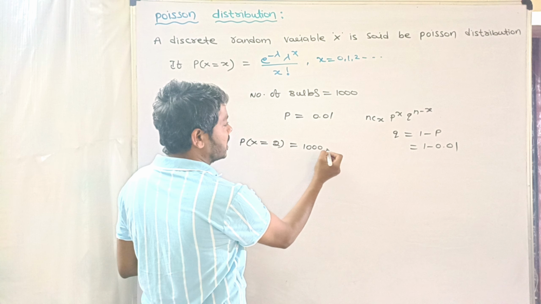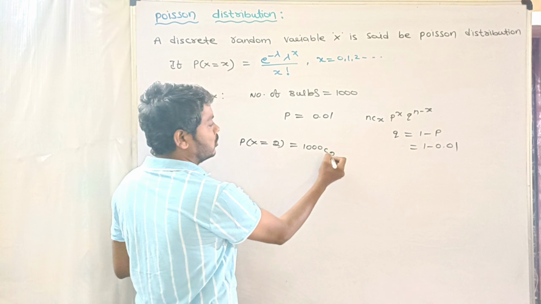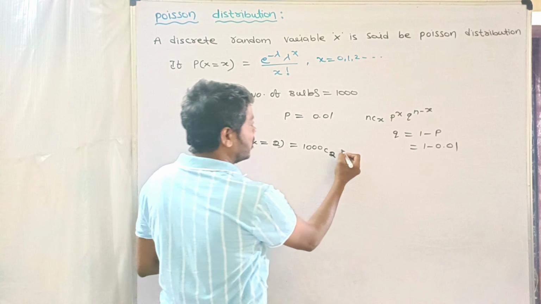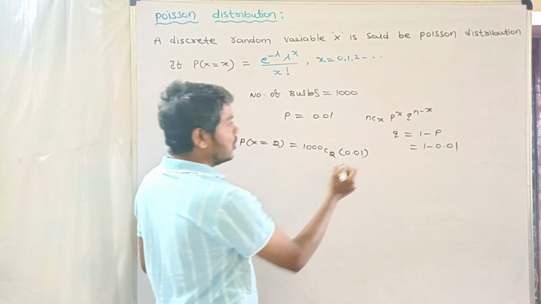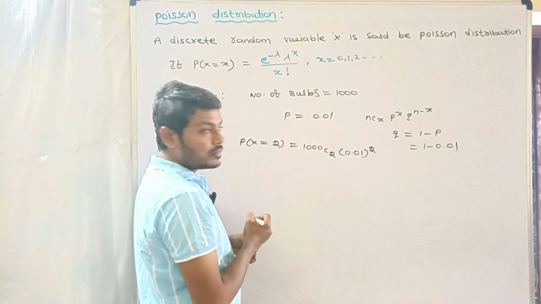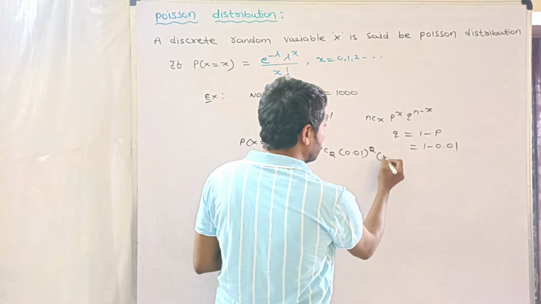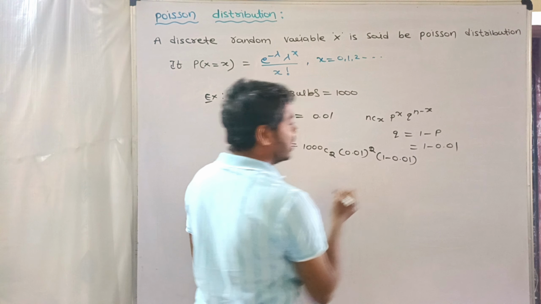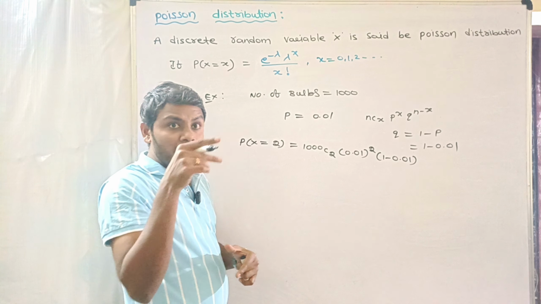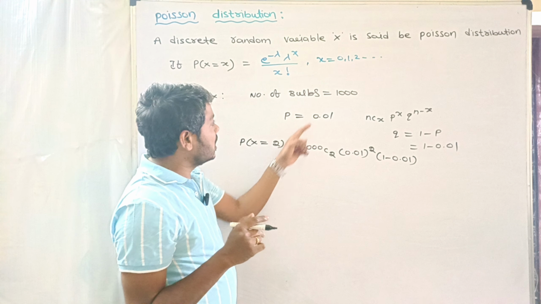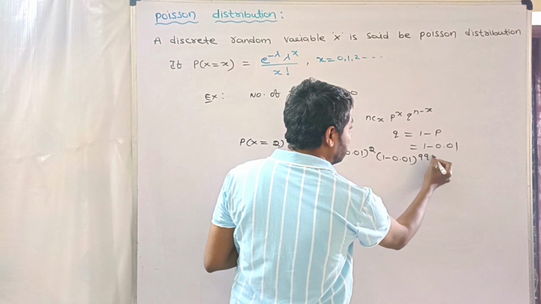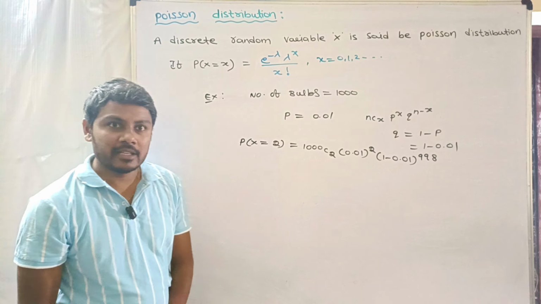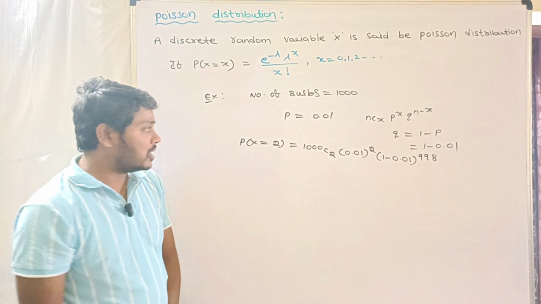We can write 1000C x, where x is 2, and P is 0.01, whole to the power of 2, and Q is 1 minus 0.01 whole to the power of n minus x, that is 1000 minus 2, that is 998.